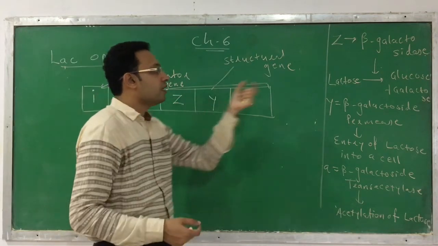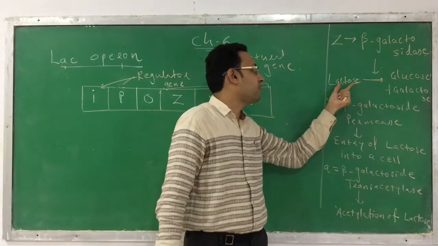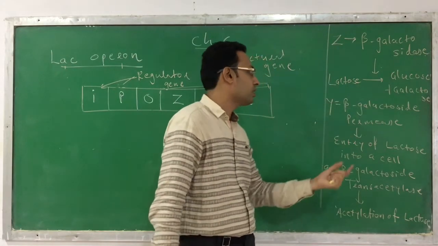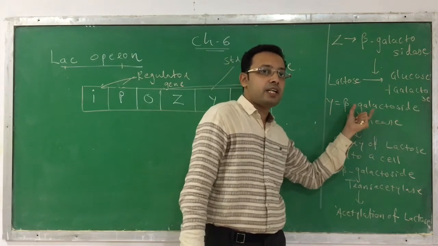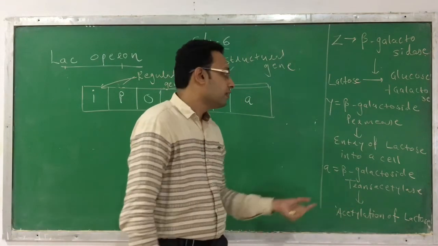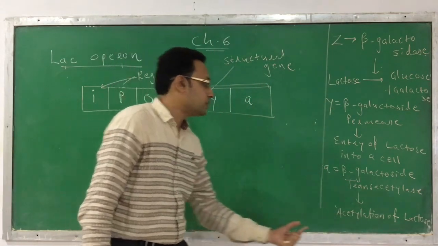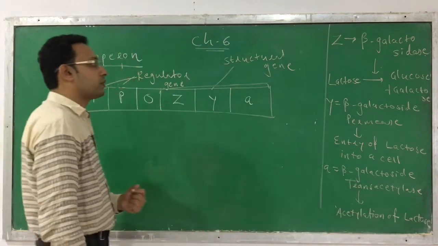Remember, Z is for the enzyme beta-galactosidase that is responsible for hydrolysis of lactose into glucose and galactose. Y is for beta-galactoside permease, responsible for entry of lactose into a cell. And A is for beta-galactoside transacetylase, responsible for acetylation of the lactose molecule.